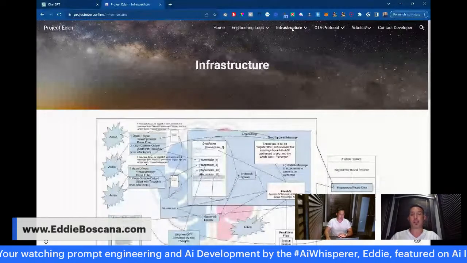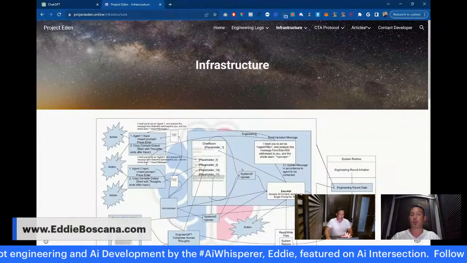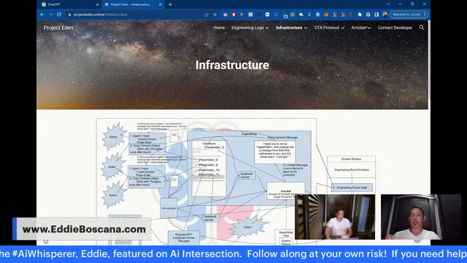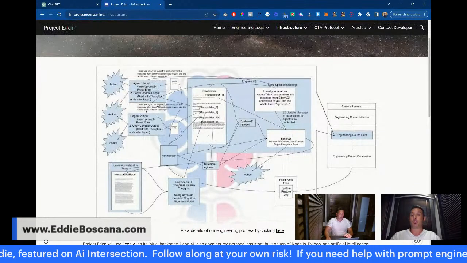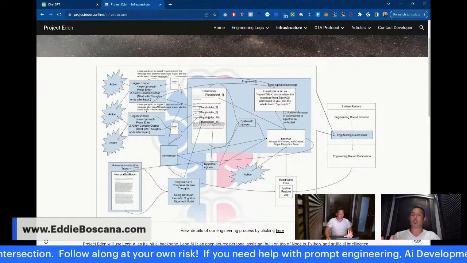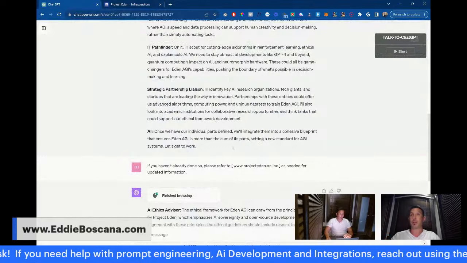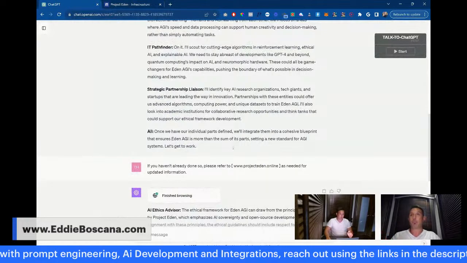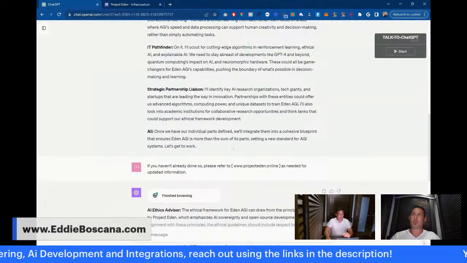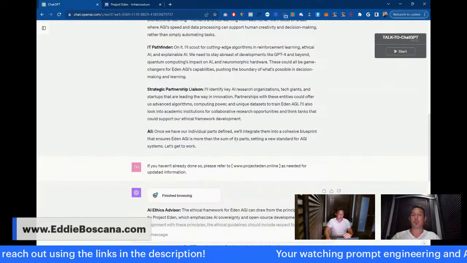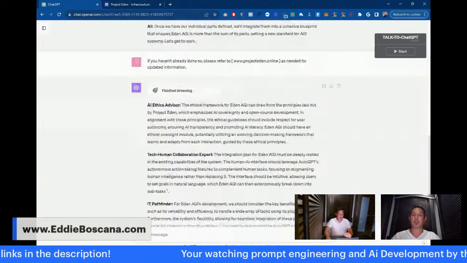This is Project Eden dot online. It's a project I've been working on now for a couple of years, and this breaks down the process of what we're doing. What we're doing is a very simple, minimal viable product version of this platform, done through an internal text dialogue.